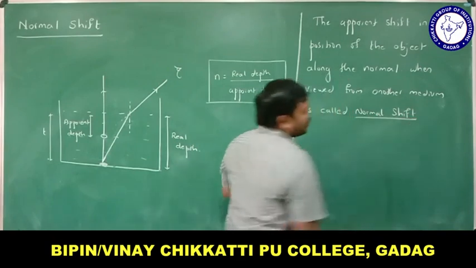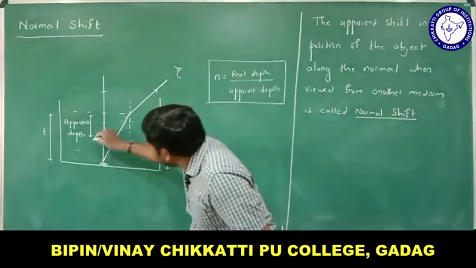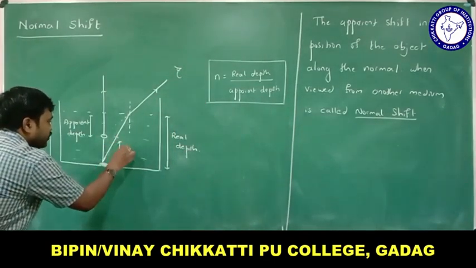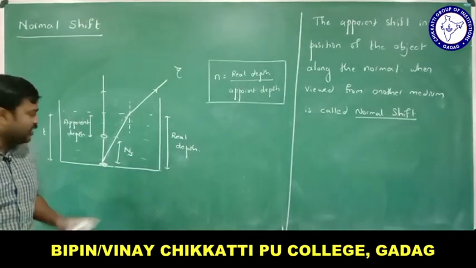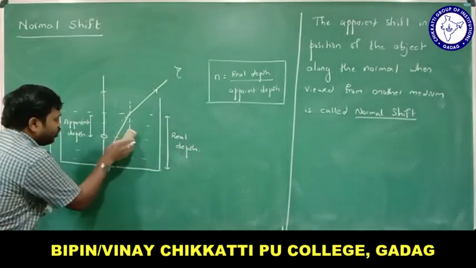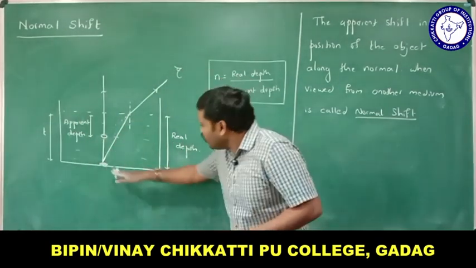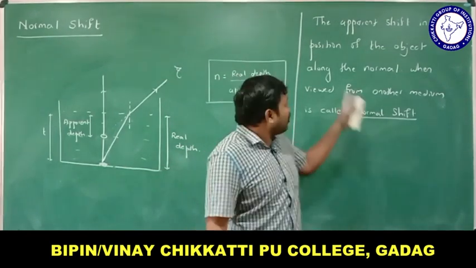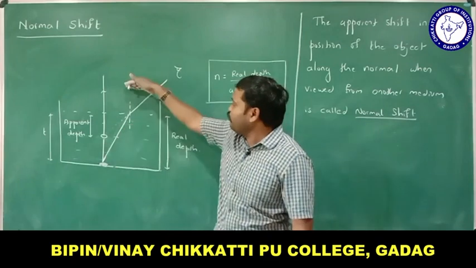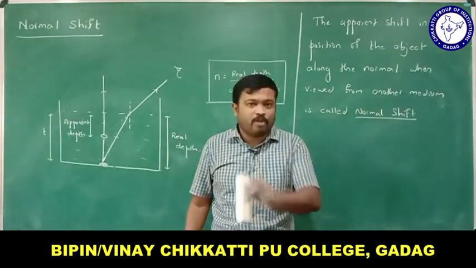What is normal shift? Once again, it is an apparent shift. This is the shifting which took place here, right? So this is the shift. Let me call normal shift ns. How to calculate normal shift? Let us understand it. Normal shift is the apparent shift of the position of the object along the normal when viewed from another medium. When we are viewing from another medium, there is an apparent shift, and that shift is called normal shift.